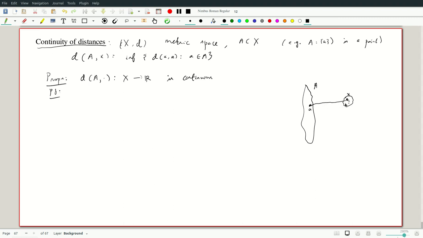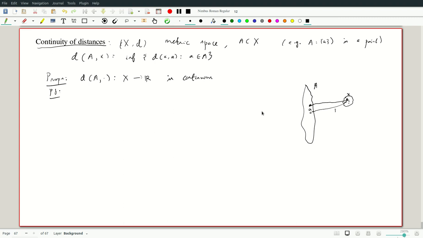But it's also not much smaller, because a point may have a different infimum point, but then this distance is not very different. If this distance was very short, we can deduce that the original distance to this new point a prime is very short, which will give a contradiction to a being the nearest point. Though there's no need to arrange this argument by contradiction.